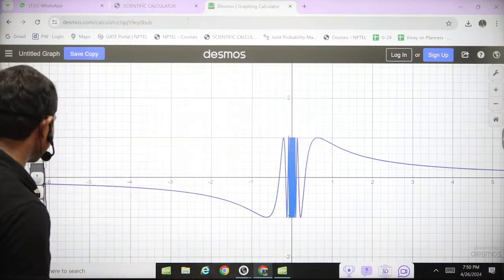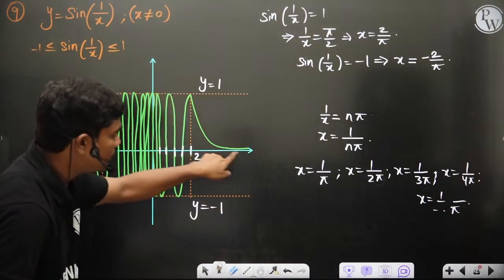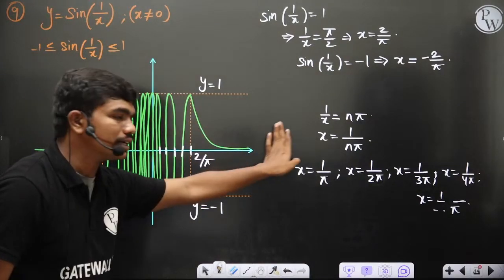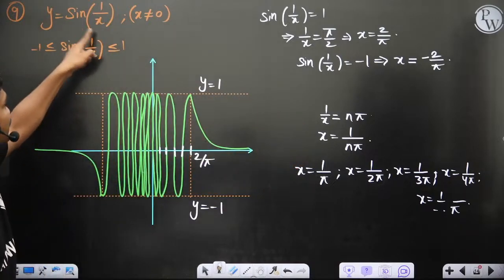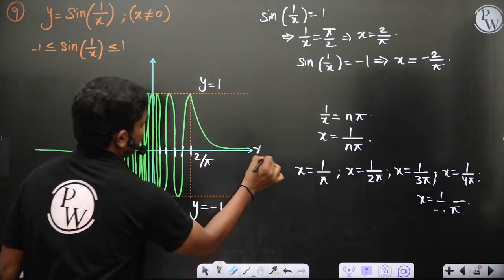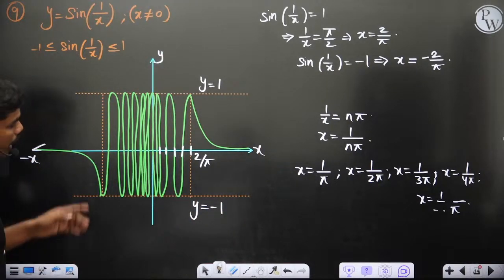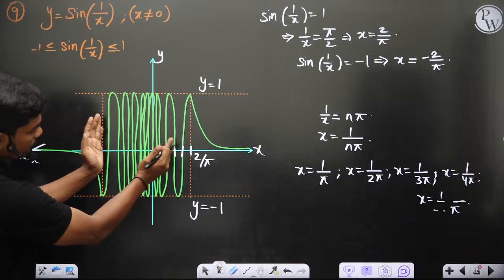So this is my pi by 2, 2 by pi of course, and after this the function keeps increasing but the value keeps decreasing because the x value keeps increasing. So this approaches 0 and dies down to 0. This is minus x, of course, and this goes to minus 0, and in between the wavelength keeps decreasing.